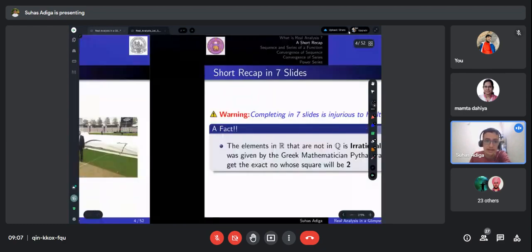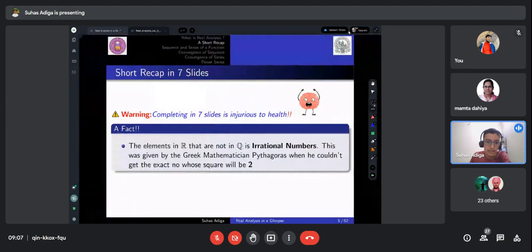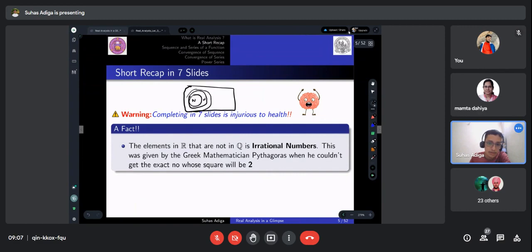So let's go to the next slide. I'll try to give a short recap. Before that, let me just say one fact. A set of real numbers, if it is like this, we have first natural numbers, followed by whole numbers, followed by rational numbers, and then a set of irrational numbers, right? And this is the set of real numbers. So real numbers has almost all numbers.